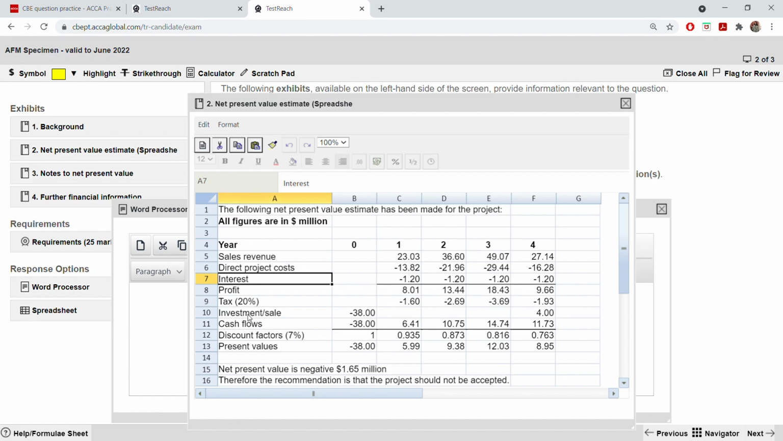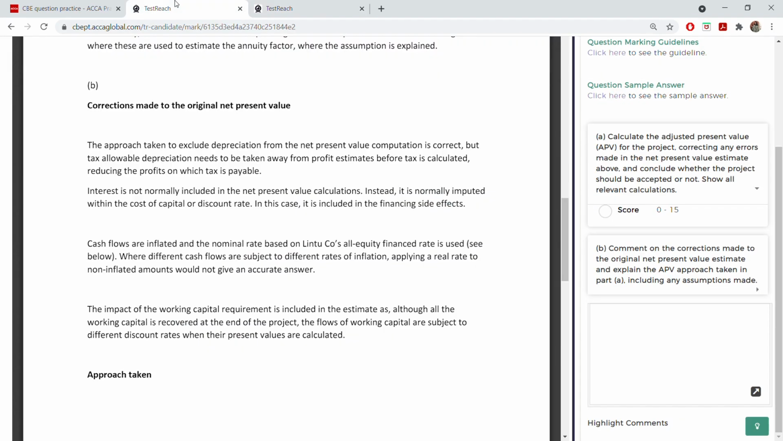Better to go in order like this, so that it saves your time also, and you know that you have not missed out anything. If you are struggling to find any point in the corrections to make, just go through line by line and see what the mistake is. Number 1 mistake is interest is here. You don't deduct interest because that interest is already adjusted when you're taking the cost of capital. So that's what they have written here.